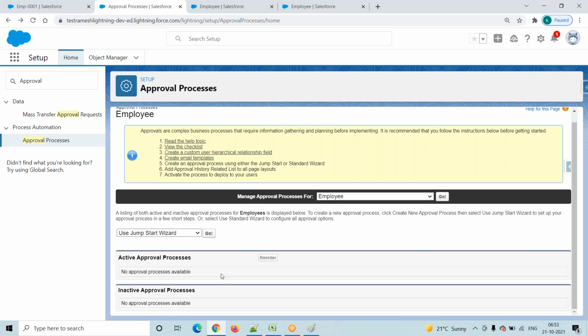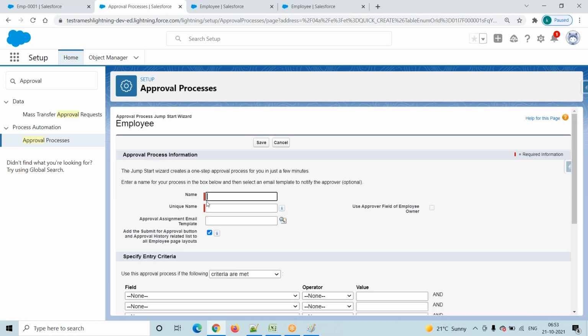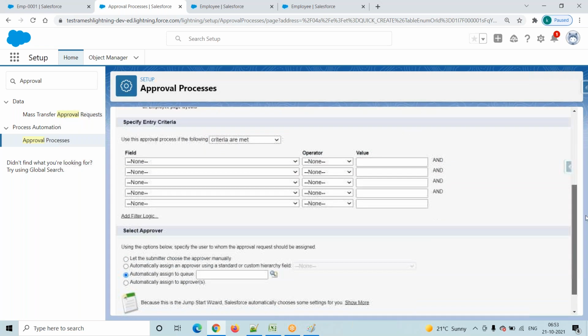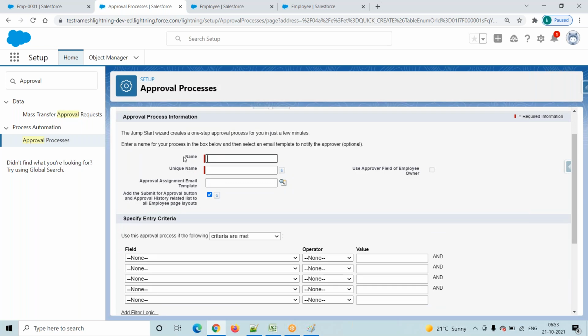Now we are creating a new approval process by using Jumpstart Wizard in the employee object. Select this one, click on this go button. Then it will redirect into this particular screen. Here you have to observe the name. We are creating one approval process, so you have to provide some name.